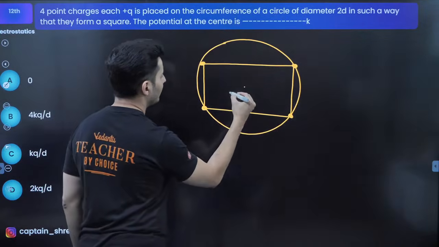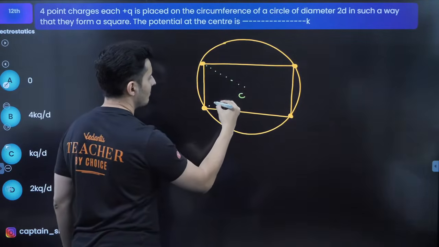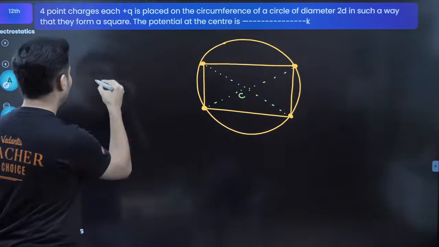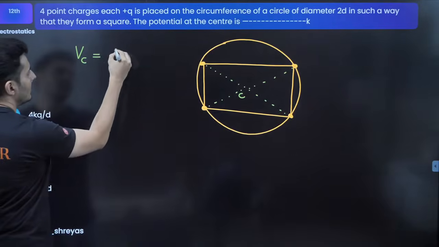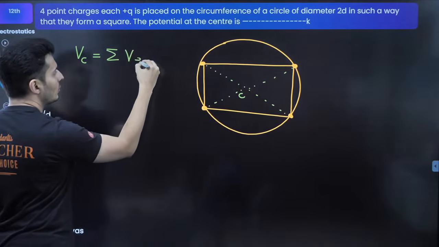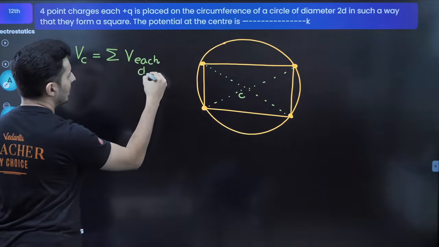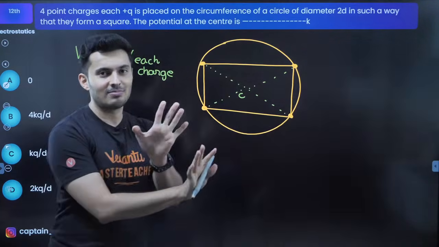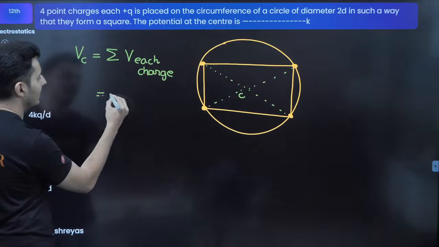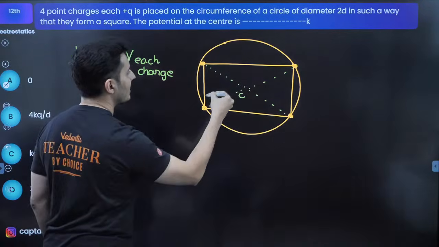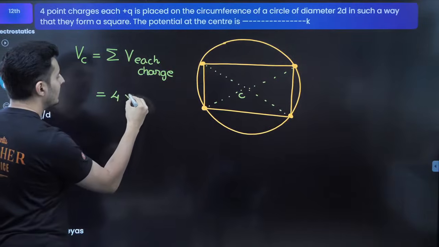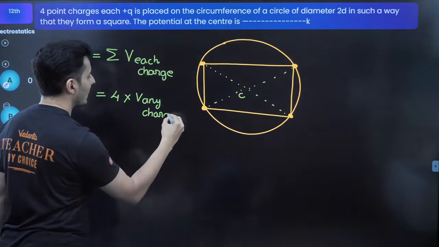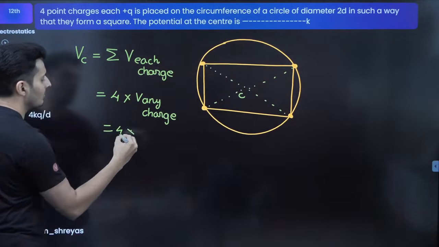So at the center, the potential will come because of this, because of this, because of this, and because of this. And the potential at the center is the sum of the potentials due to each charge. And it is a scalar quantity. It's not like these two potentials cancel, nothing like that. It is not a vector, it's a scalar. So all the distances are equal, so it will be nothing but 4 times the potential due to any one charge.